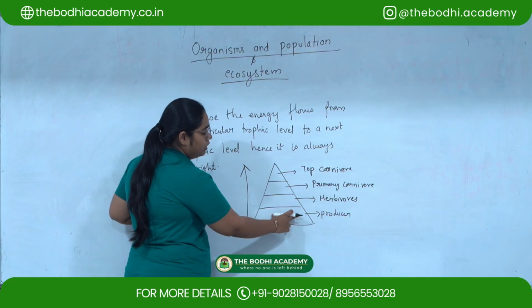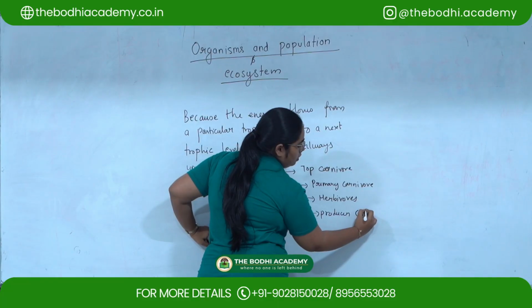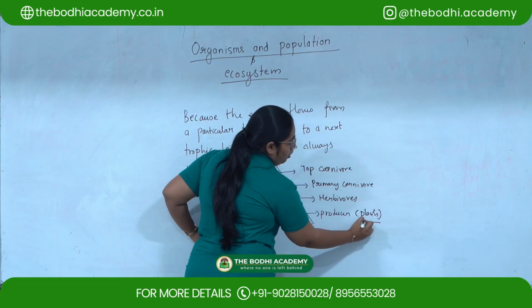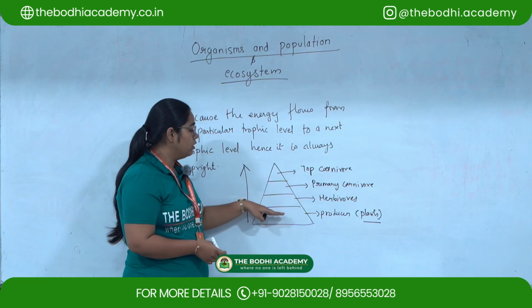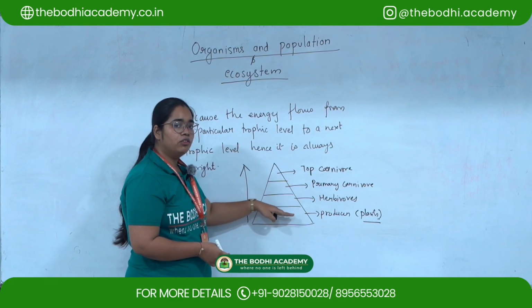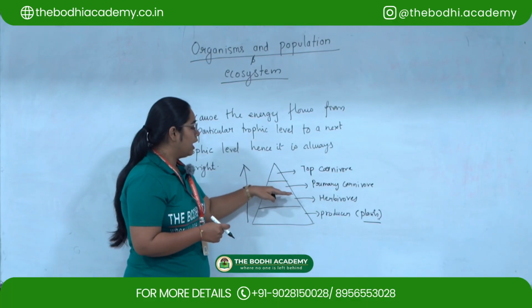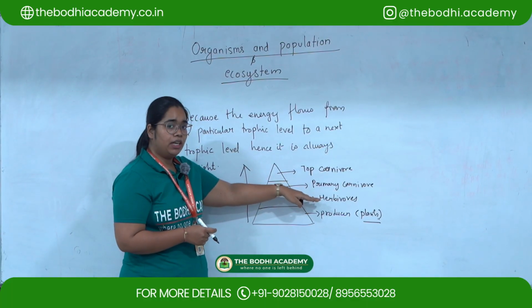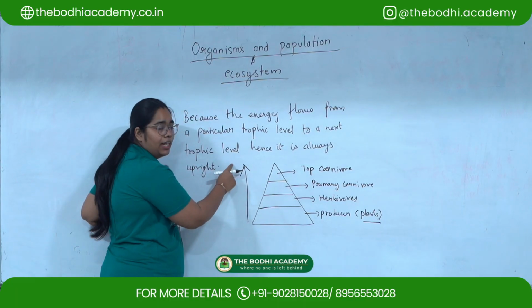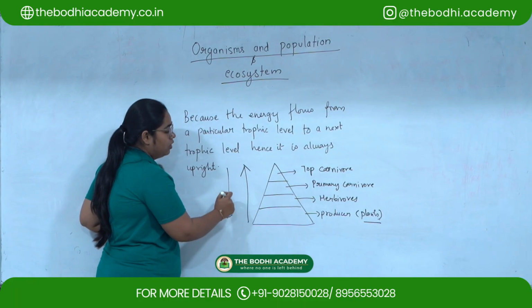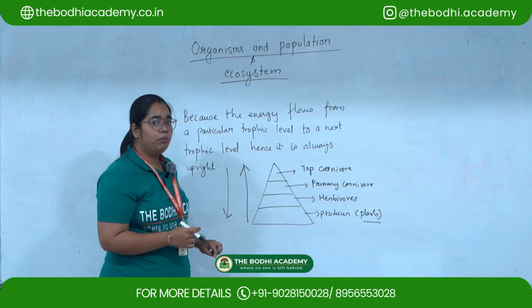That is the energy from the producer. Producers are basically plants, all autotrophic organisms that come under producers. From the producer, the energy will be transferred to the herbivores. Then after that, it will be transferred to the primary carnivore and then to the top carnivore. So it will always be in this direction and not in this direction. So that is why it is called an upright or straight pyramid.